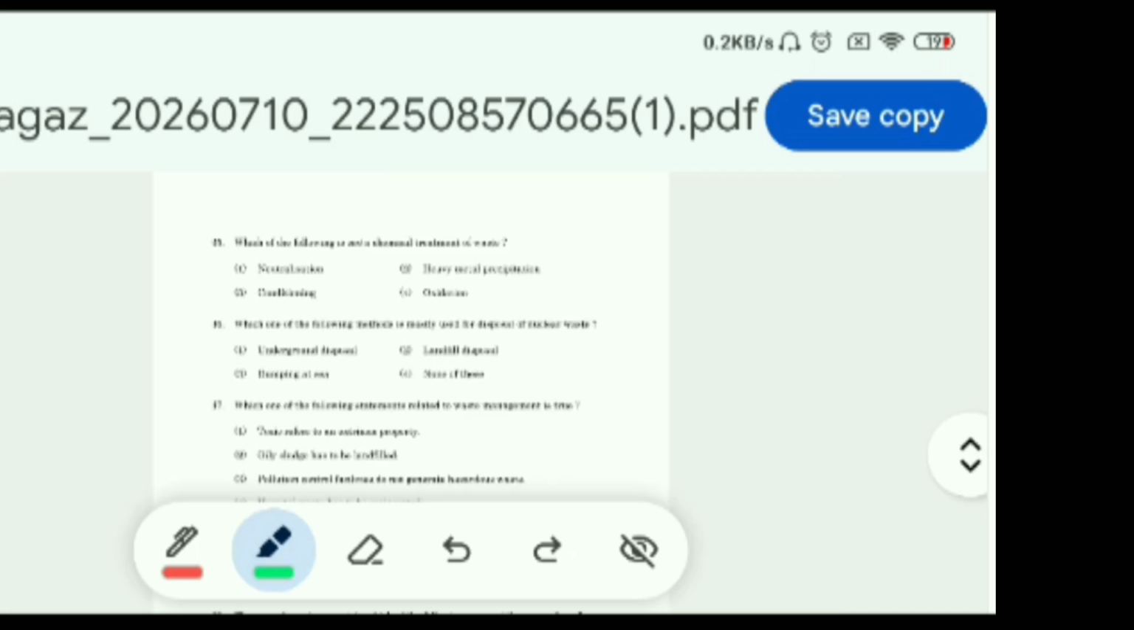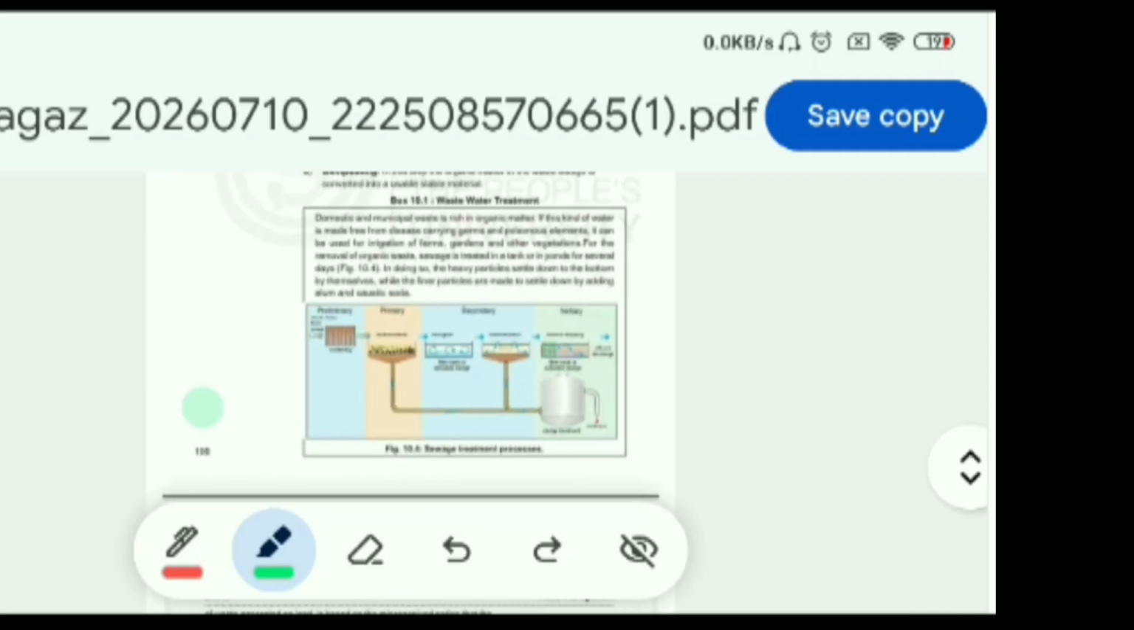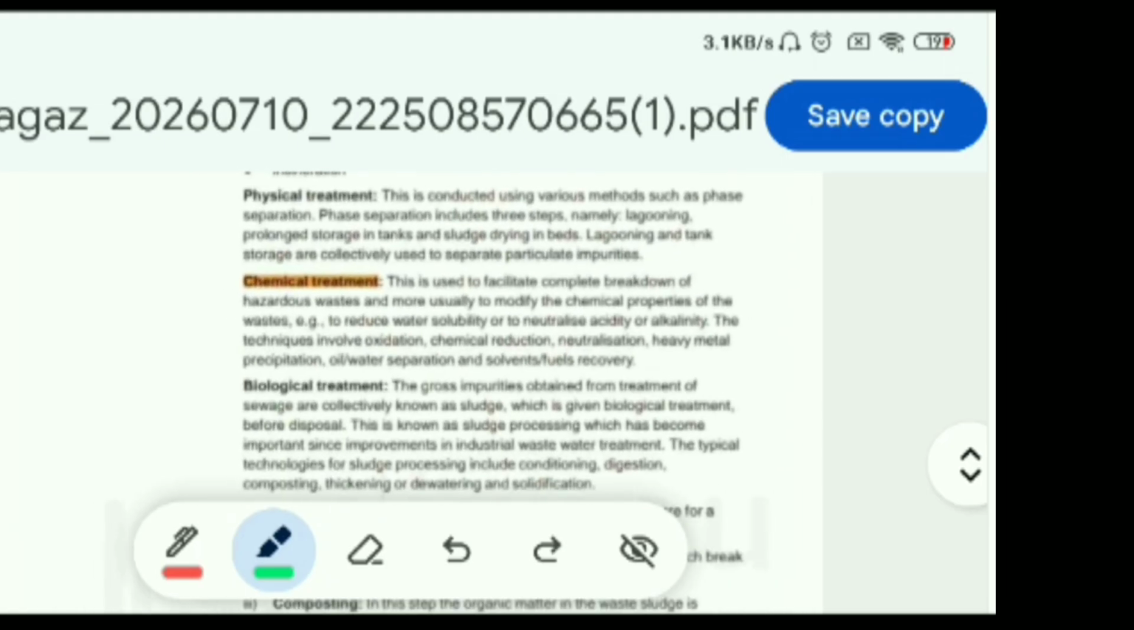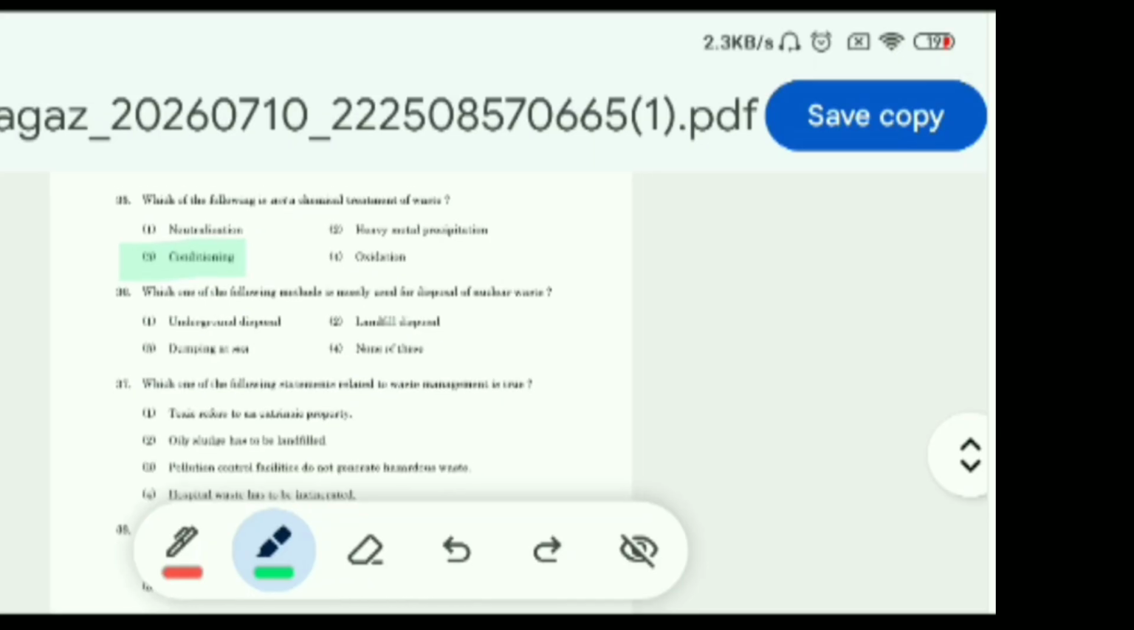Question 35, which of the following is not a chemical treatment of waste? Options are neutralization, heavy metal precipitation, conditioning, oxidation. Chemical treatment of waste. So this answer we can find on page number 198 of Block 3. We can see in chemical treatment: neutralization, heavy metal precipitation, oxidation. These all are included in chemical treatment. Only conditioning is not included. So option 3, conditioning, is the correct answer.